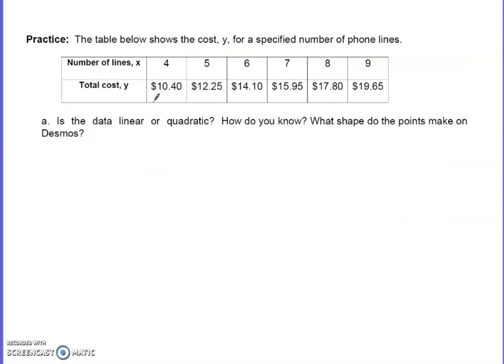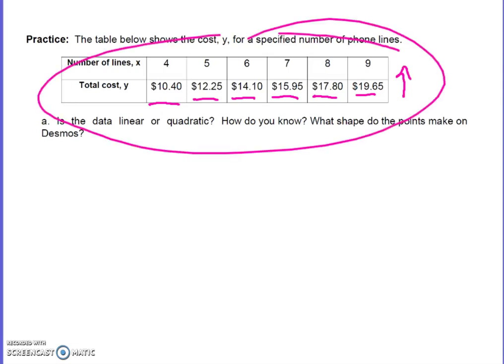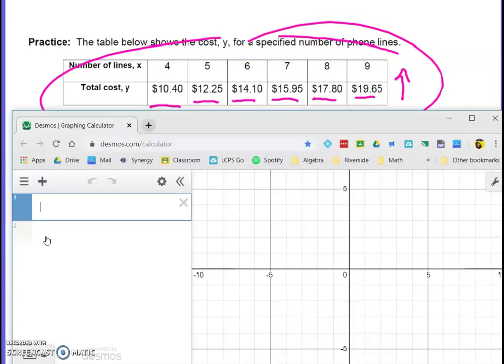And we can see here as we are looking at y values that as we are going across x, y is only going up. And if it's hard for you to interpret data from a table like this, you can add the table to Desmos and look at the points and see how they physically look on the graph. So I'm going to start by opening Desmos, desmos.com/calculator. You're going to hit the plus button here and you're going to add a table.